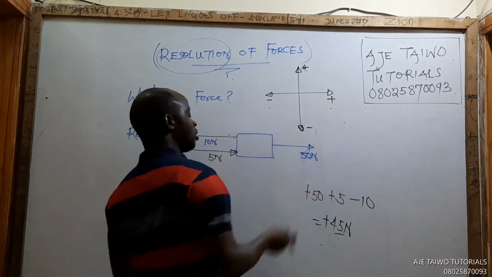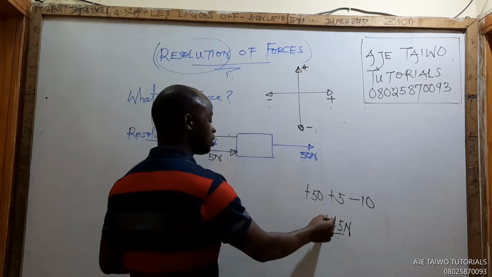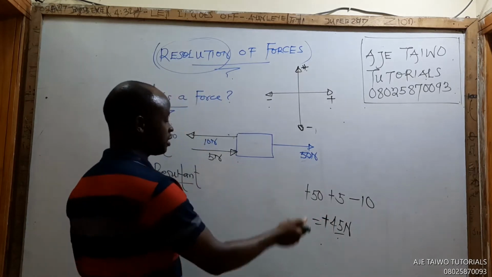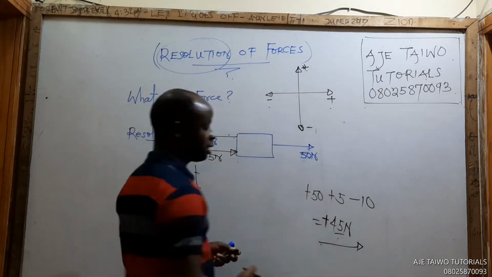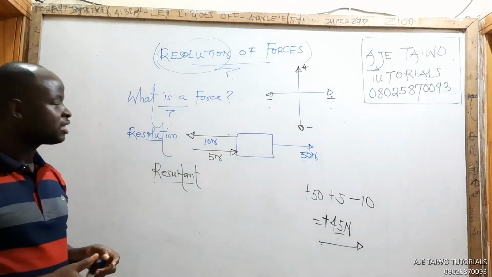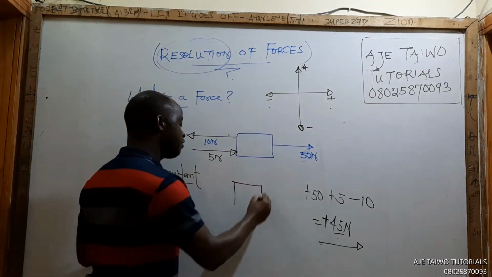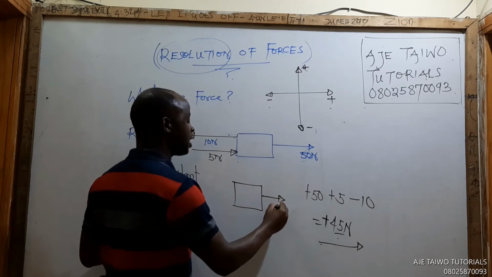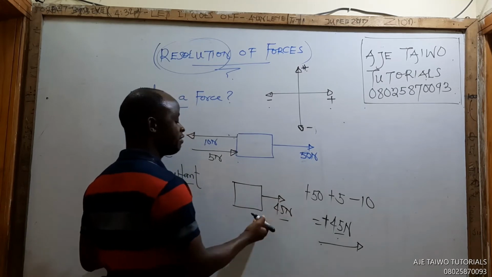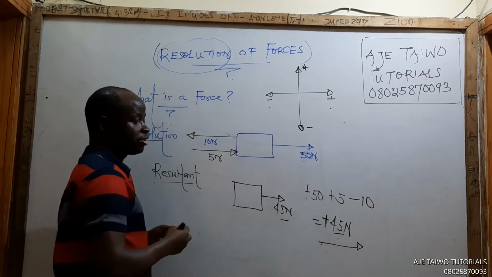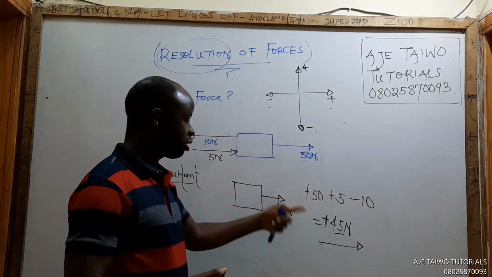Because I got plus 45, the force is acting like this. That's the direction, and that 45 newtons is the only force acting on this body now. Why is it acting this way? Because it's plus.